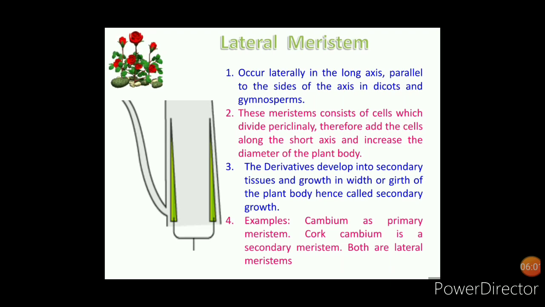The examples are mainly cambium as a primary meristem and cork cambium as a secondary meristem, but both are lateral meristems.